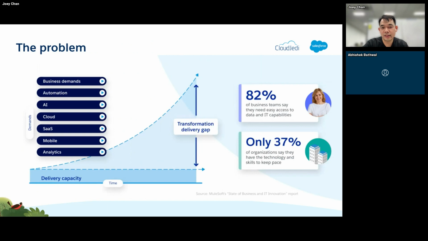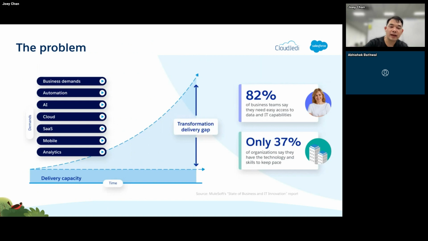So there's so much business demand now. There's so much expectation, so much need for automation. Now, of course, with AI advancements, there's so many new things to learn, right? We also have a lot of different cloud and different SaaS applications. There's also a big need for different mobile capabilities and analytics. The problem there is the IT typically isn't necessarily growing a lot in order to cover that pace, right?